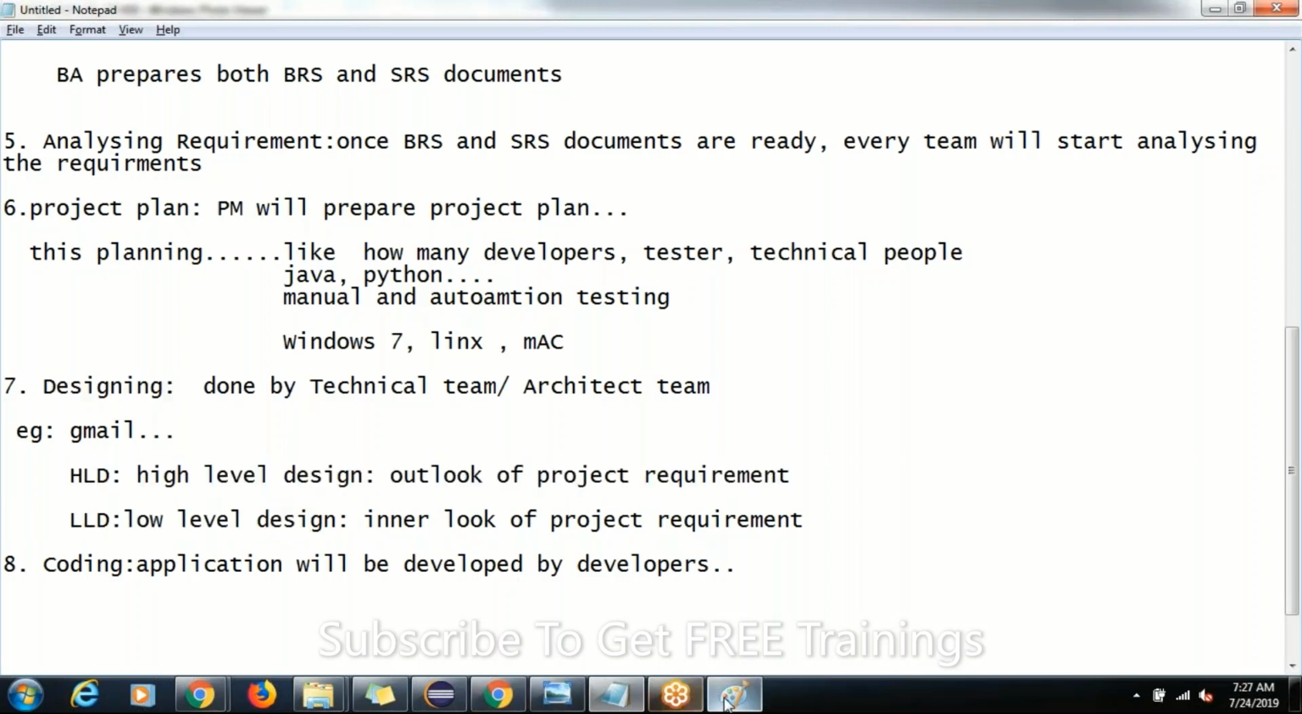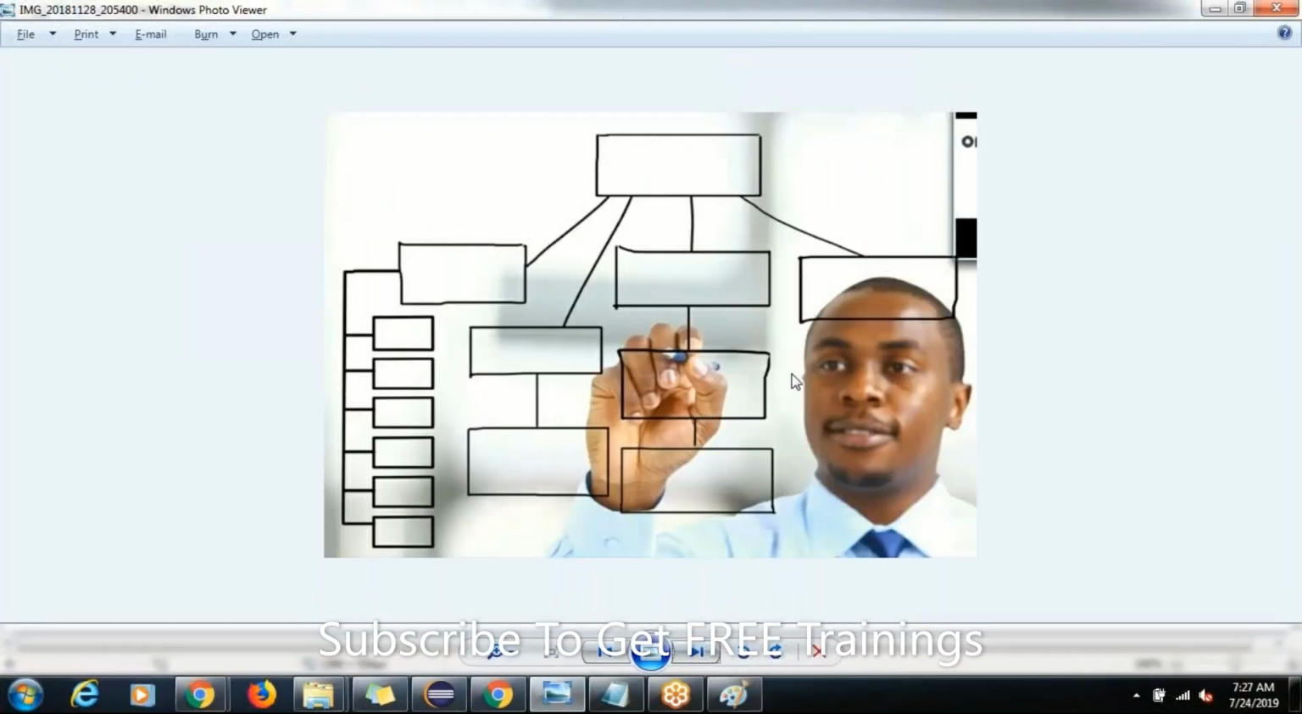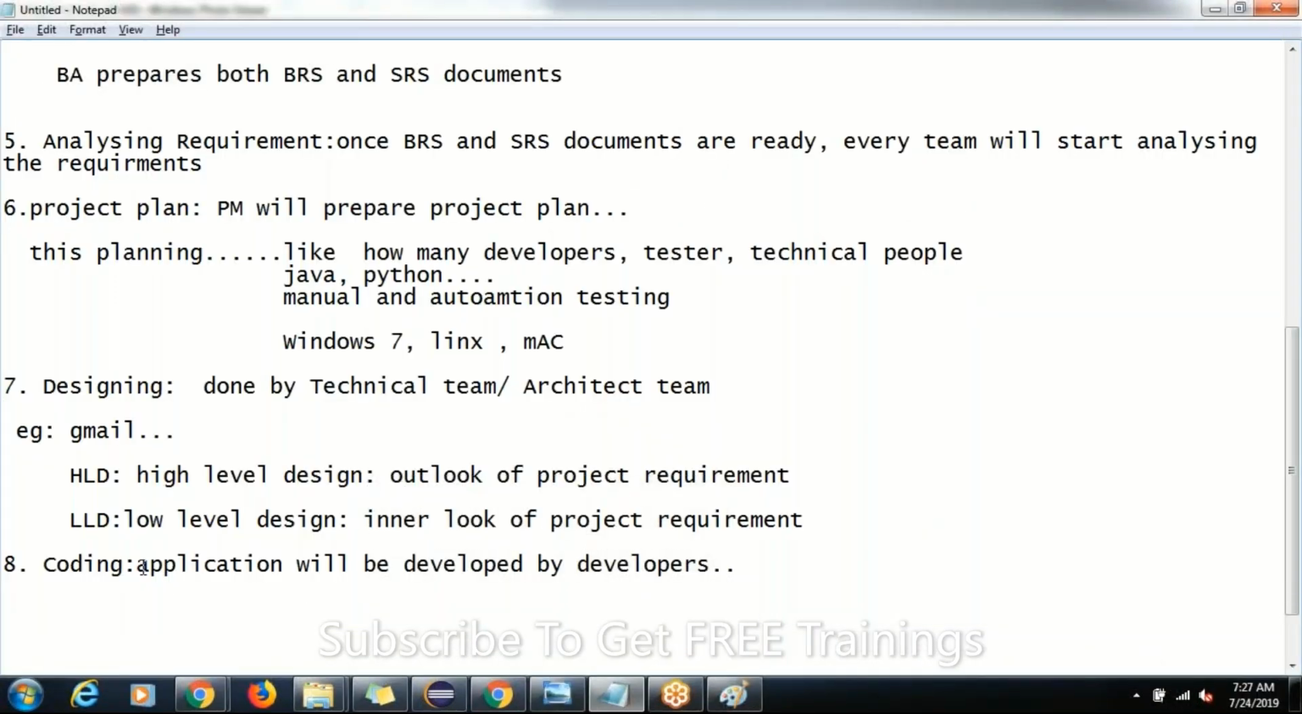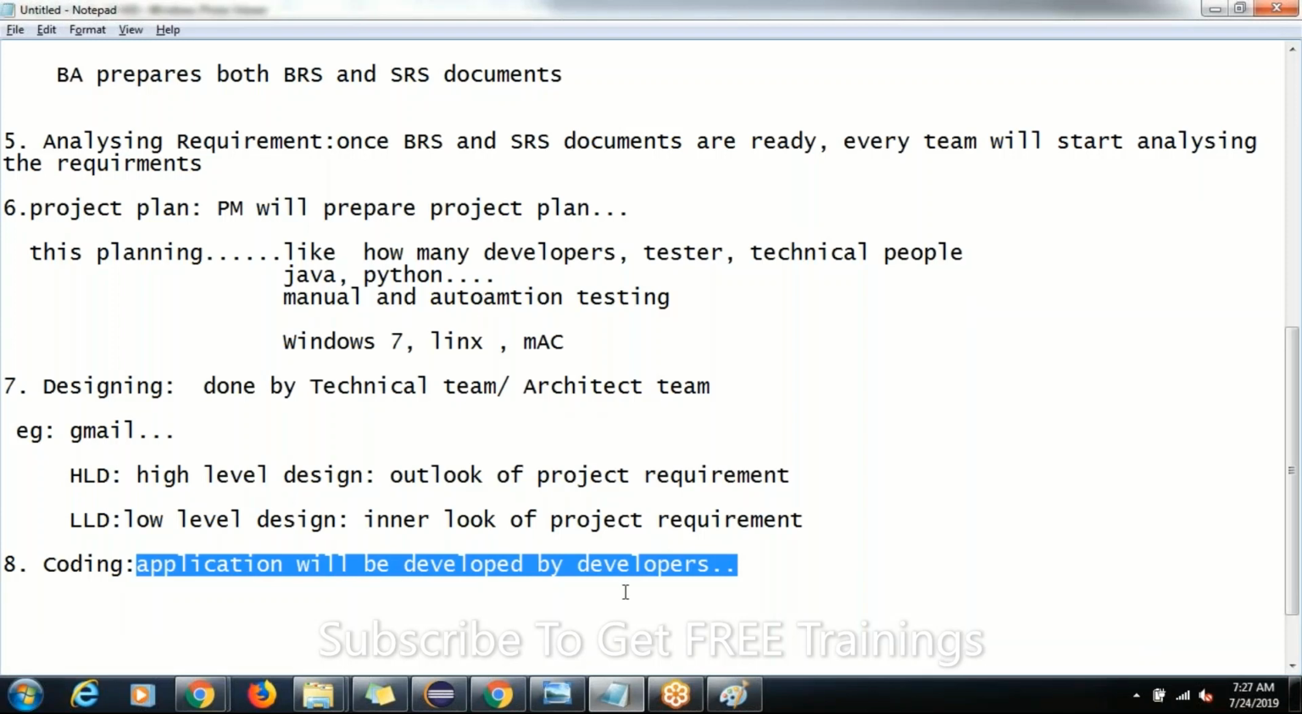Okay, so once designing is done, guys, he's the person who will design and give the designing to the developers. So this is the way you have to design. This is the architect I'm designing, so this is the way you have to write your coding. Based on this designing, the developers should start writing coding.